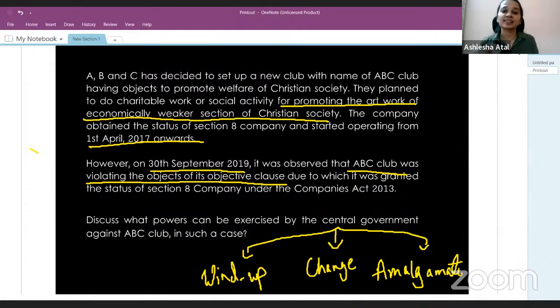So CG, that is central government, they have the power to revoke the license, and any of the three things can be ordered by the central government to the company depending on public interest or depending on what the central government deems fit. So here you can have a look at the answer to this question.